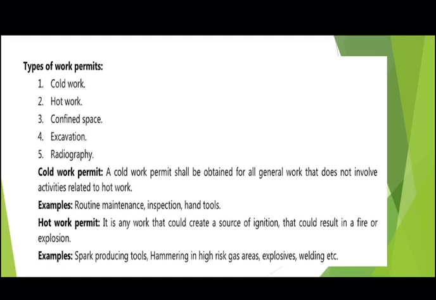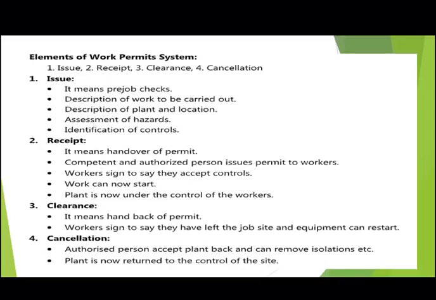Then is hot work permit. It is work that could create a source of ignition that could result in a fire or explosion. So examples are spark producing tools, hammering in high risk gas areas, and explosive building. So such type of work comes in hot work permit. Next we'll discuss what are the elements of work permit system. So basically there are four elements: issue, receipt, clearance, and cancellation.